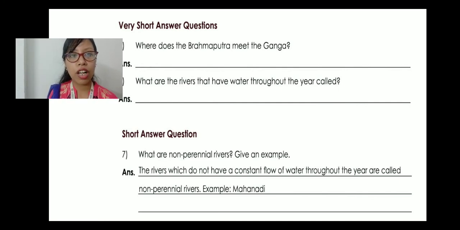Then we have the short answer question. Question number 7. What are non-perennial rivers? Give an example. The rivers which do not have a constant flow of water throughout the year are called non-perennial rivers. And the example you can give any, whatever rivers are mentioned there. But here the example I have given is Mahanadi.